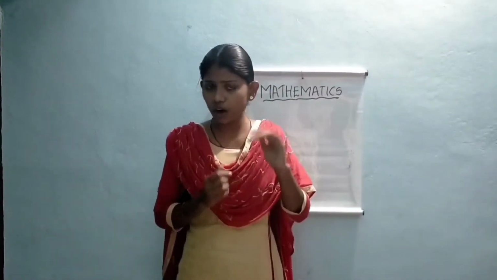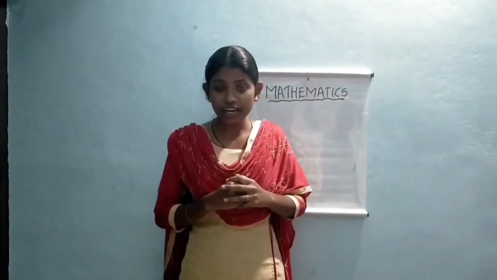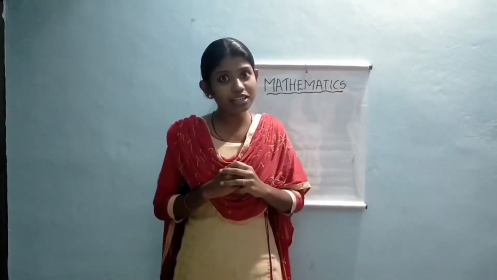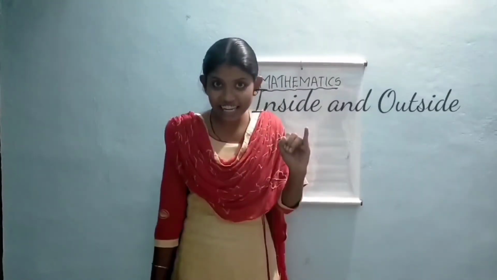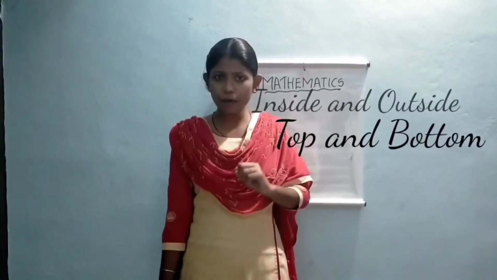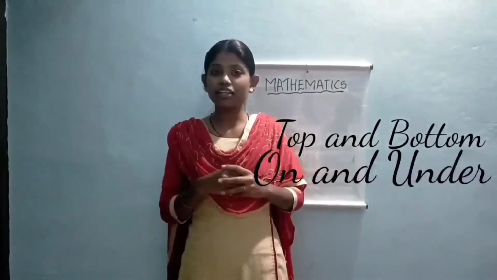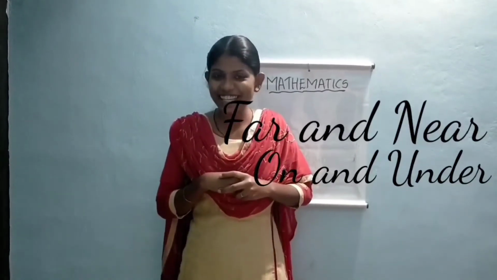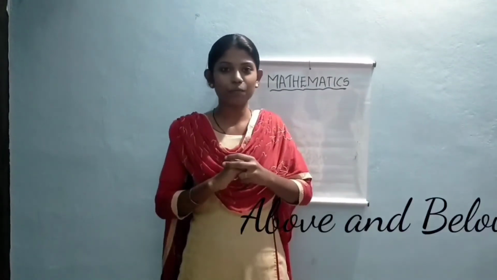Children, in your previous class, you learned 5 concepts, right? Which are the concepts we learned? Say. Yes, it is inside and outside, top and bottom, on and under, far and near, and the last is above and below. Okay.